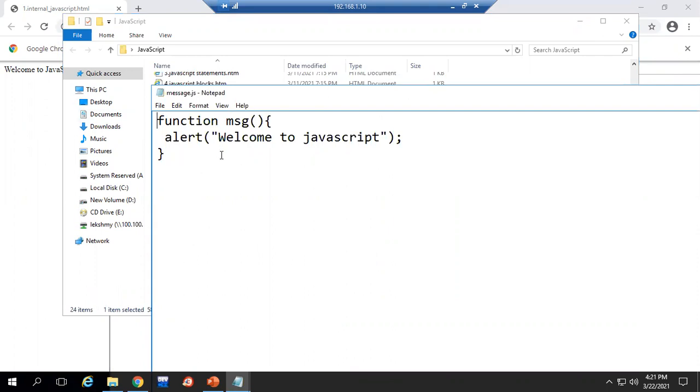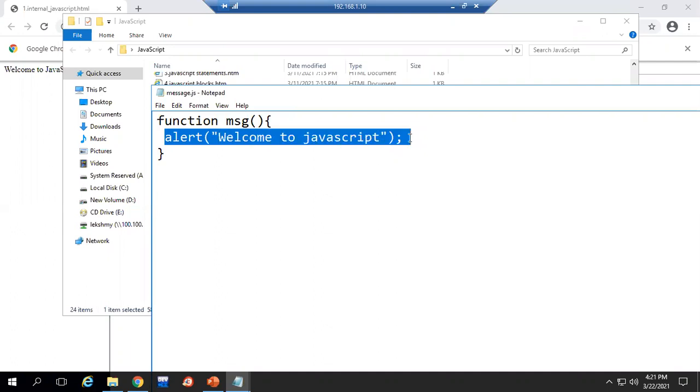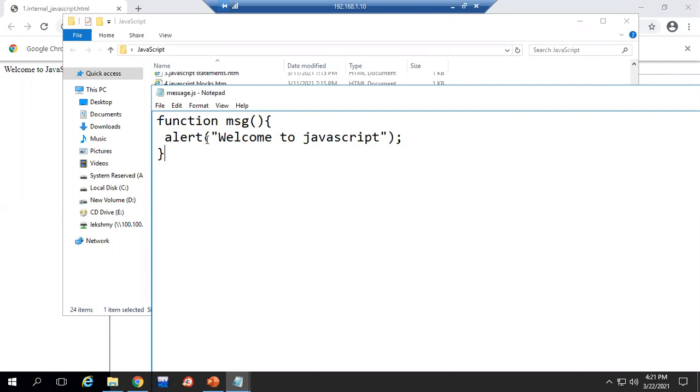A function is nothing but a block of statements which we use to perform a particular task. We will see functions again in detail. We should learn what a function is and how to create a function, but no need to worry about that now. Think of this as a block of statements, and this is the message I now want to display there. Instead of the write function, here I used a different function, that is the alert function. We will see how the output shows for us.